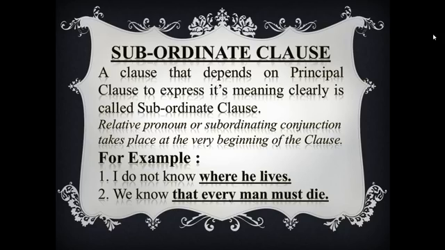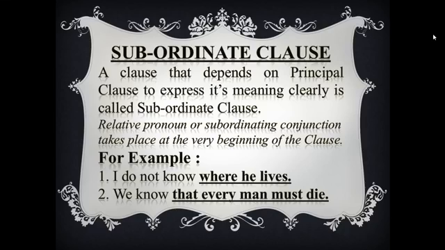But when somebody says, "I don't know where he lives," then the meaning is clear. So, "where he lives" is a subordinate clause, and it is taking the help of the principal clause to express its meaning clearly.